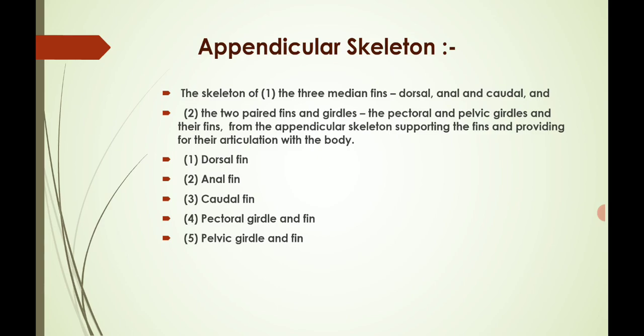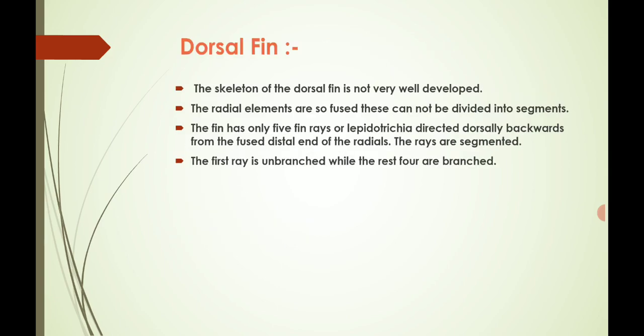Here five fins are present. First is the dorsal fin, second is the anal fin, third is the caudal fin. These are the three median fins of the appendicular skeleton. Fourth is the pectoral girdle and fin, and fifth is the pelvic girdle and fin. These are the paired fins and girdles. One by one we will see the fins. First is the dorsal fin.